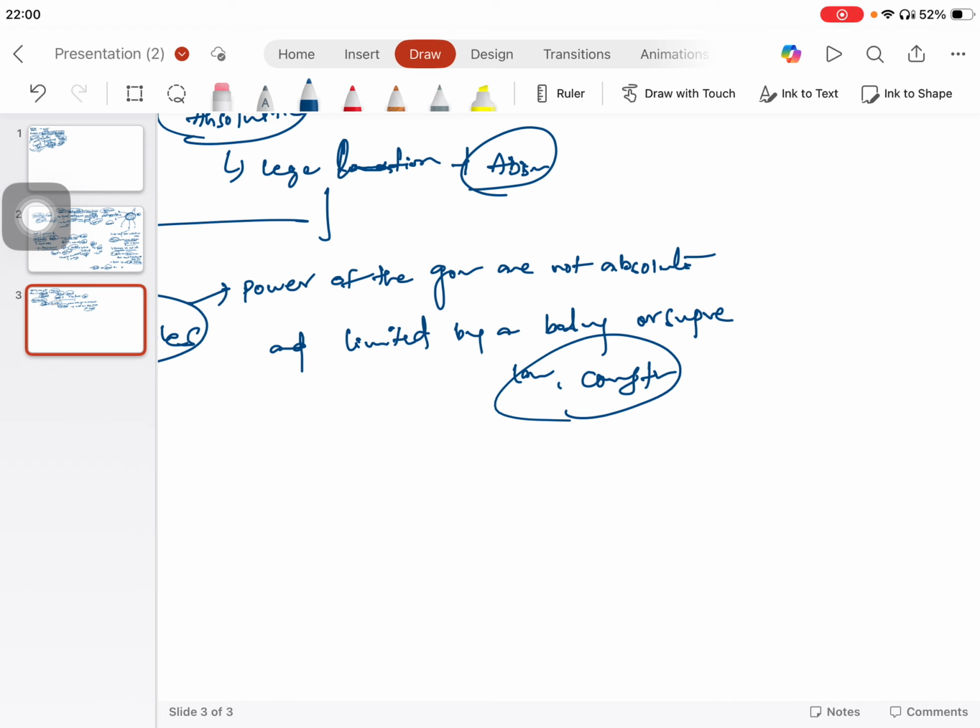Let's revise this definition again. What is the constitution? It is a complex set of ideas based on the principle where the power of the government is not absolute. It is limited by a body of laws or a supreme law called a constitution.